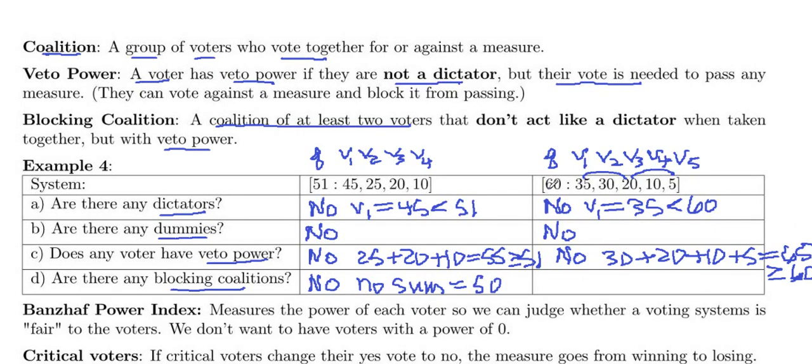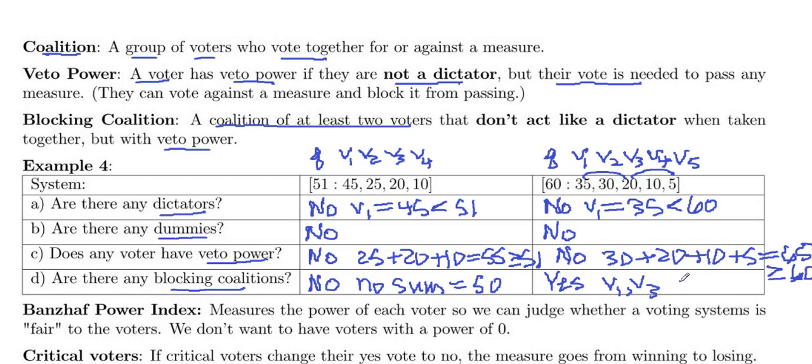Here, you only need 41 to block. So we want to ask, are there 2 voters that can vote together who don't add up to more than 60, but have at least 41 votes? Well, not the 30 and the 35, because they add up to 65. That'd be like a dictator. But 35 and 20 would be 55, and that would mean 45 votes left, so they could act together. So yes, one blocking coalition would be voter 1 and voter 3.